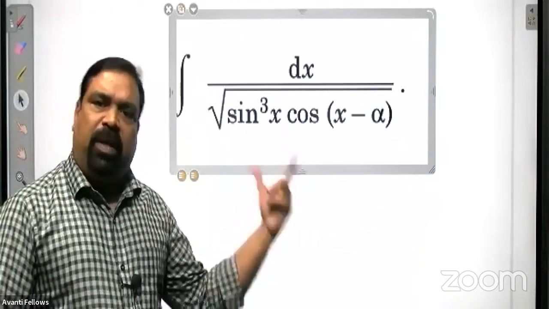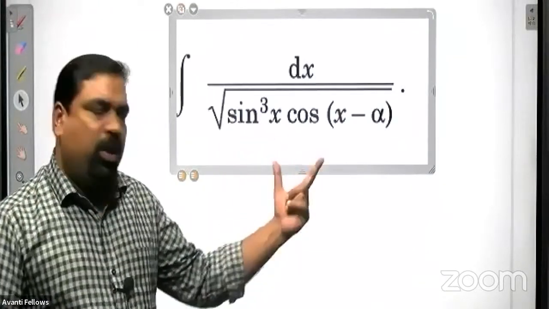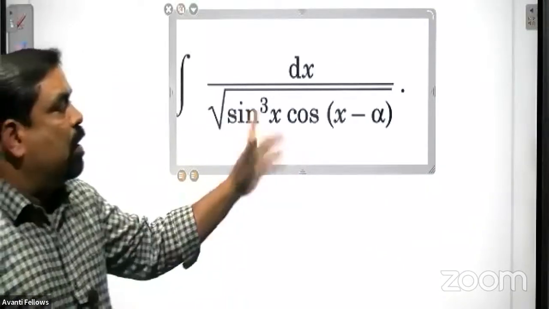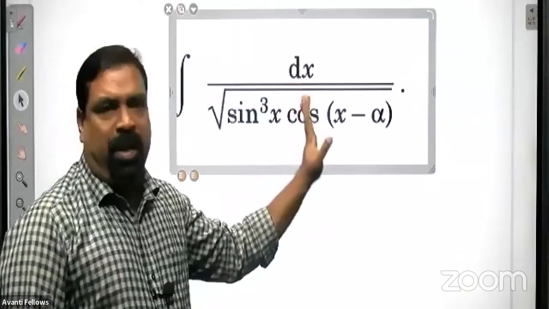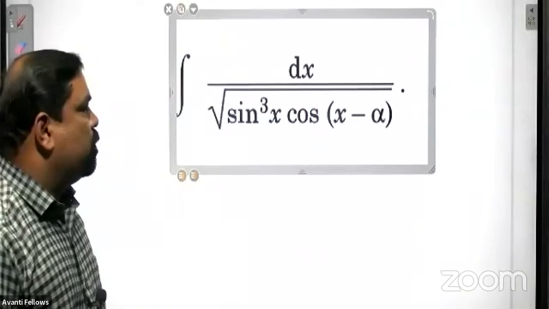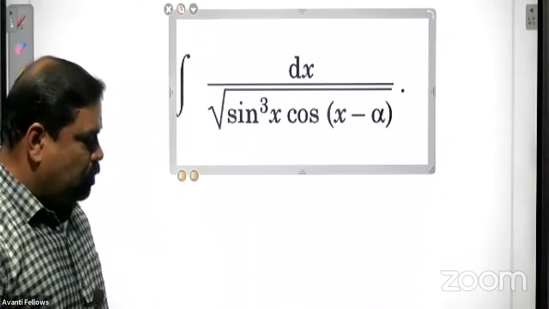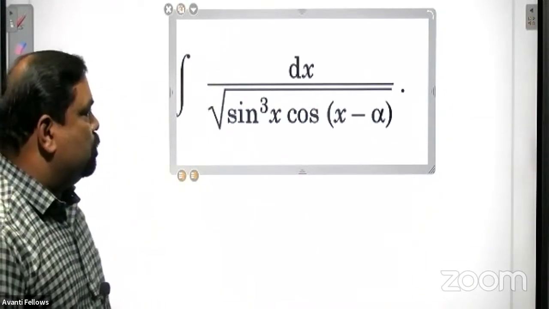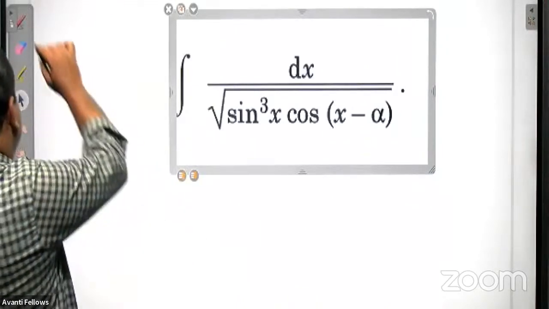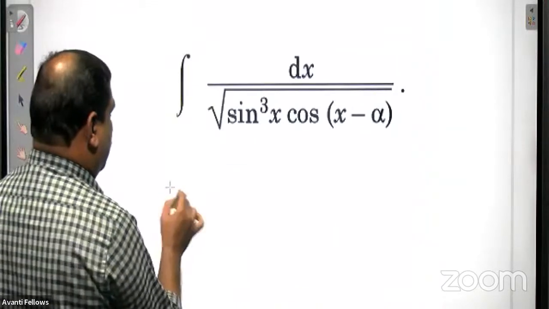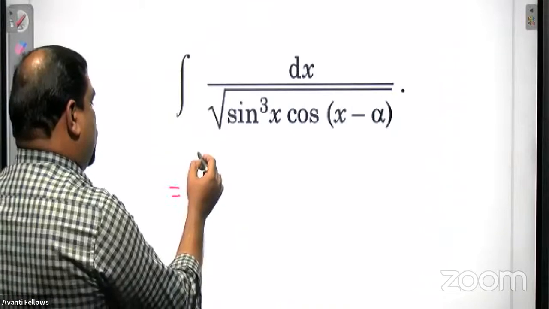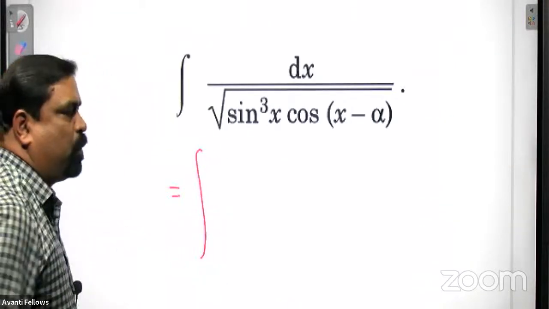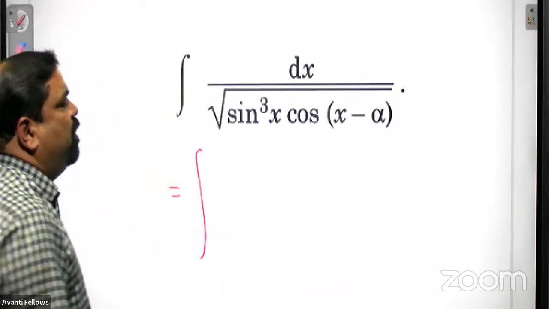This is a question from the NCERT textbook only, and also asked in the last year board examination. So let us proceed. So what we have to do here?